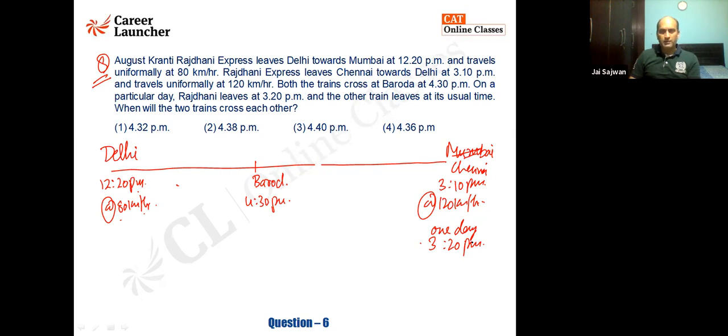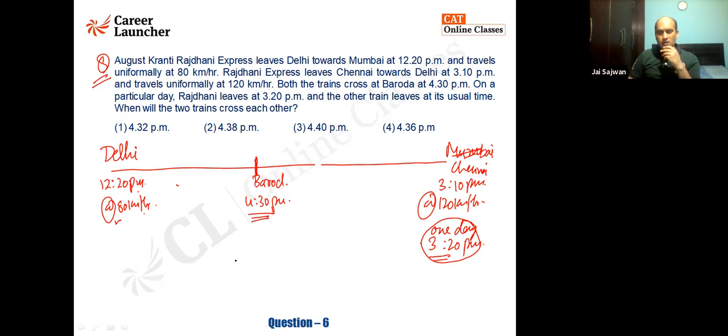One day, what happened is the Rajdhani left at 3:20 p.m. and the other train leaves at its usual speed at the usual time. So I know it got late by 10 minutes. The 2 trains, every day they are crossing at Baroda, which is at 4:30 p.m. Today, at what time are they going to cross each other? I hope it is clear.